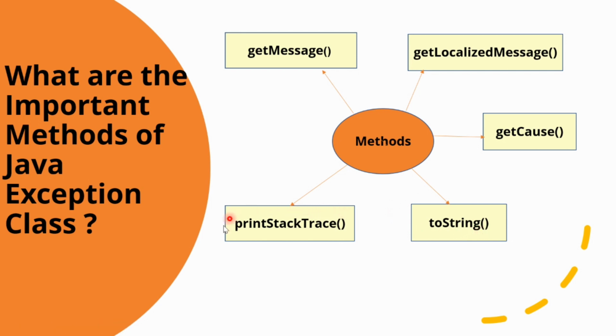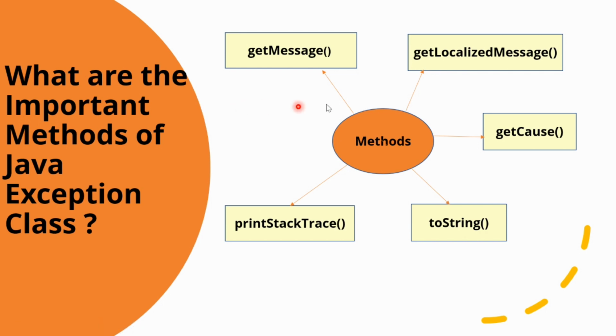And you must have seen and must have used the printStackTrace method, which prints the stack trace information to the standard error stream. This method is overloaded and we can pass a print stream or a print writer as an argument to write the stack trace information to a file or the system.